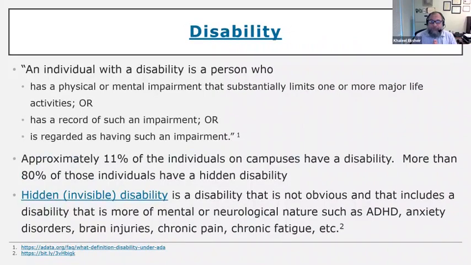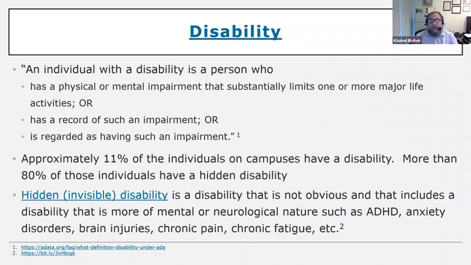An individual with disability is a person who has a physical or mental impairment that substantially limits one or more major life activities, or has a record of such impairment, or is regarded as having such an impairment. And this is a legal definition that counselors normally follow when identifying people with disability and accepting their applications.